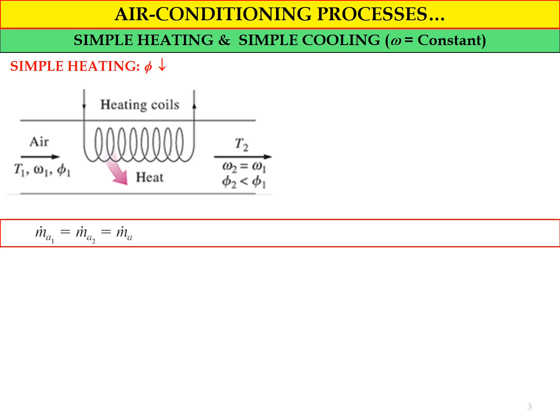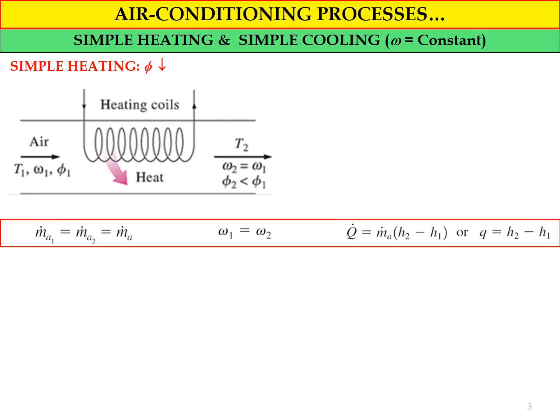In terms of the mass balance equation for the dry air, MA dot 1 at the inlet will be equal to MA dot 2 at the outlet, equal to MA dot. So the mass flow rate for the dry air will be constant, and the specific humidity for the process is constant, where omega 1 equals omega 2.